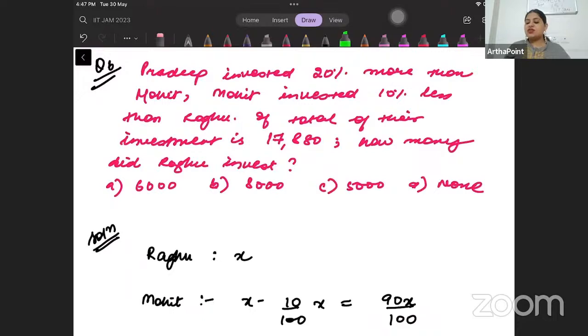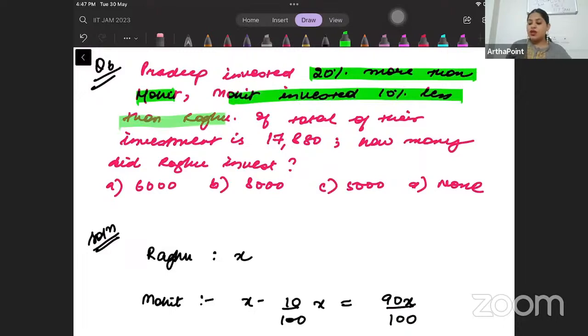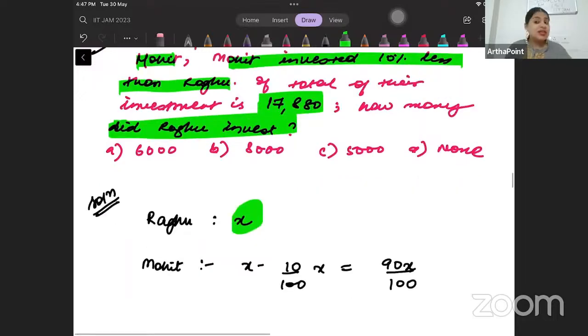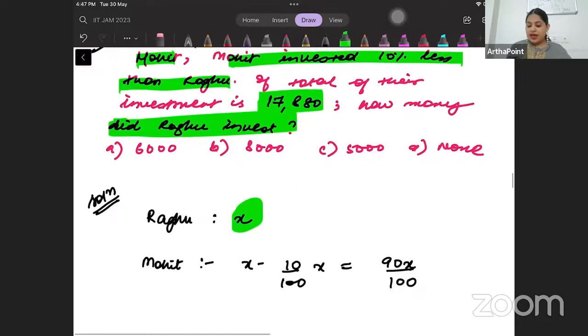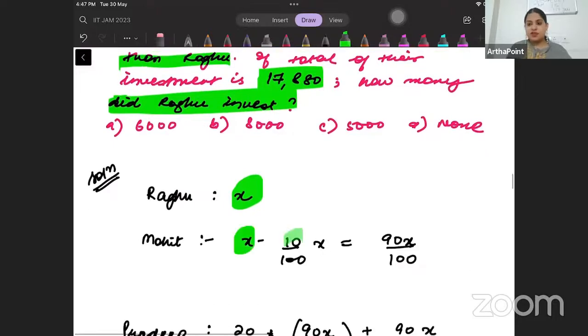Pradeep invested 20% more than Mohit. Mohit invested 10% less than Raghu. If the total investment is 17,880, how much did Raghu invest? Let's say that Raghu invested X. So Mohit is investing 10% less than X. So it will be X minus 10% of X. That will be 90X by 100.